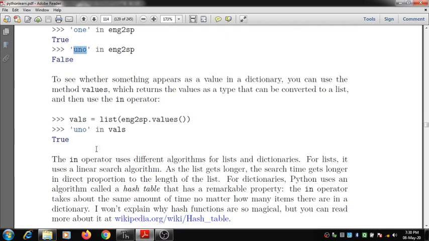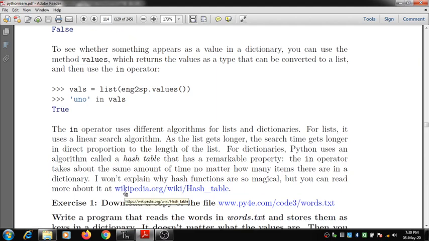Okay, so this is how we demonstrate the working of dictionaries. In the next presentation we are going to see more advanced techniques with respect to dictionary. Thank you.